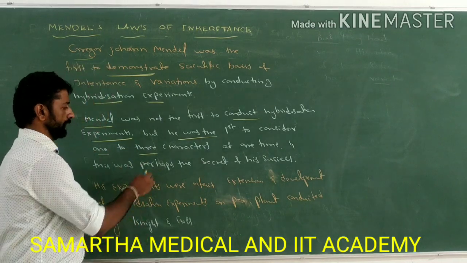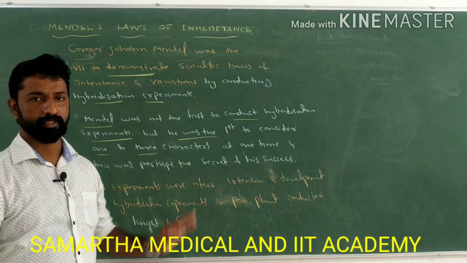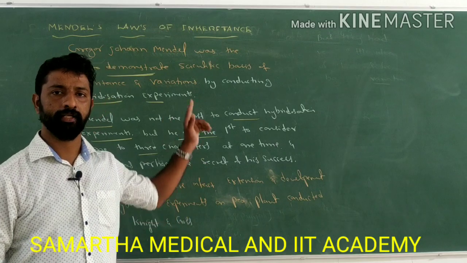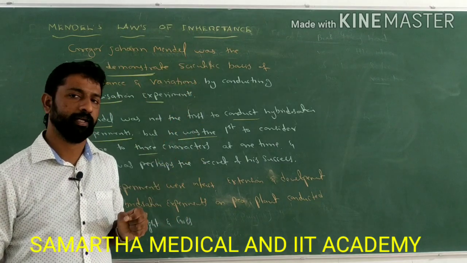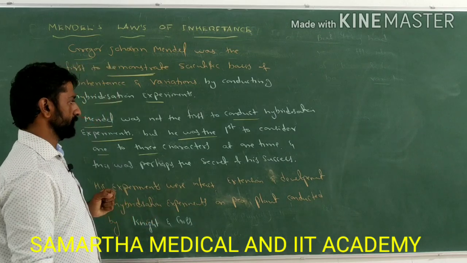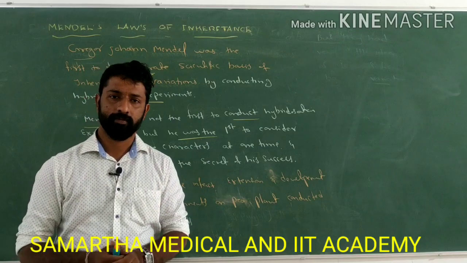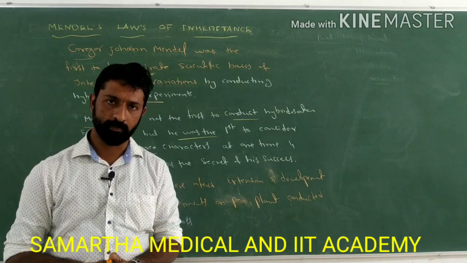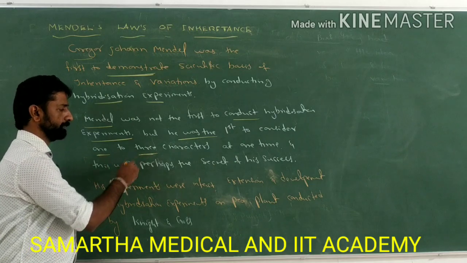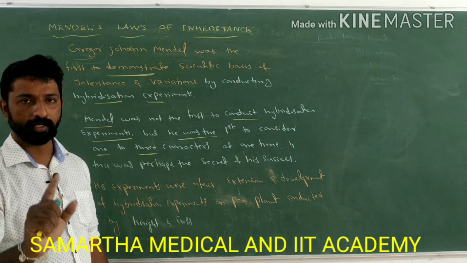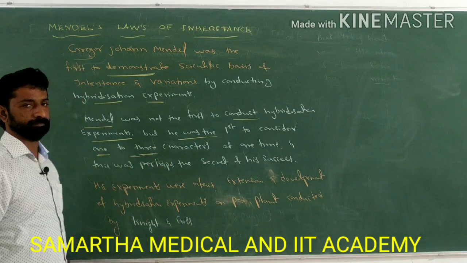Perhaps this selection was the secret of his success in demonstrating the scientific basis of inheritance and variation. So what was the reason behind Mendel's success in conducting hybridization experiments? He considered a minimum of 1 to a maximum of 3 characters at a time. Remember, this point is very important for the NEET and CET examination.